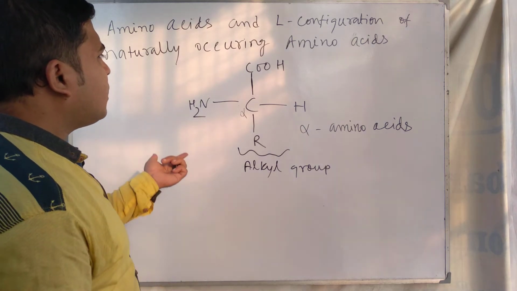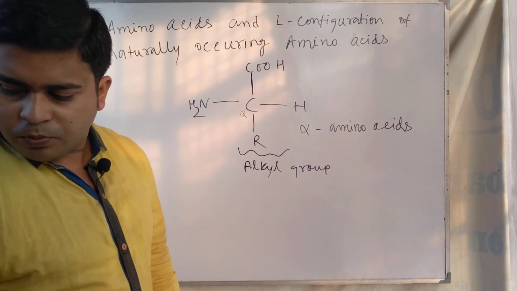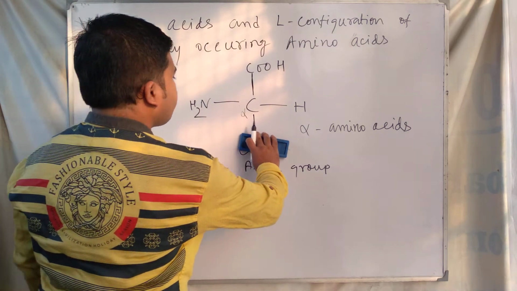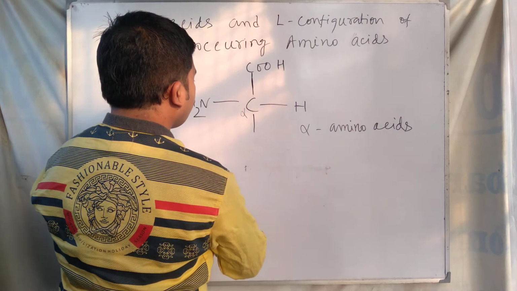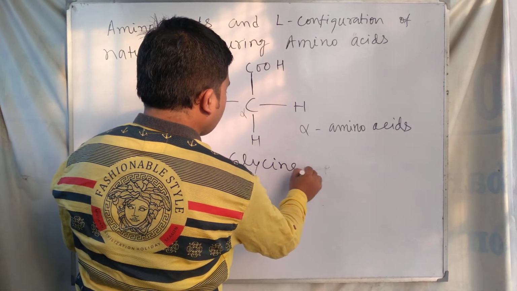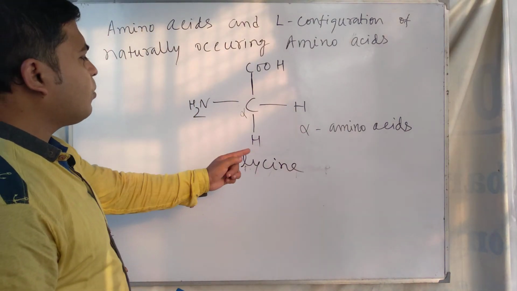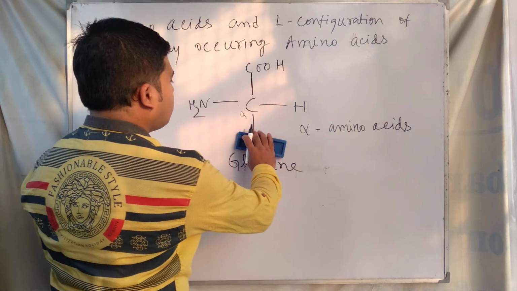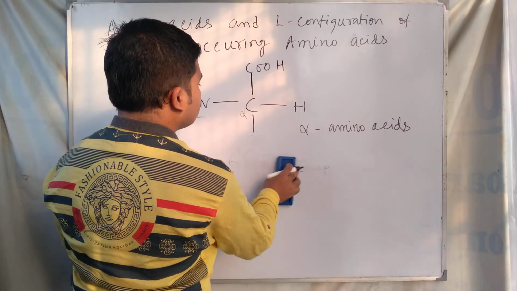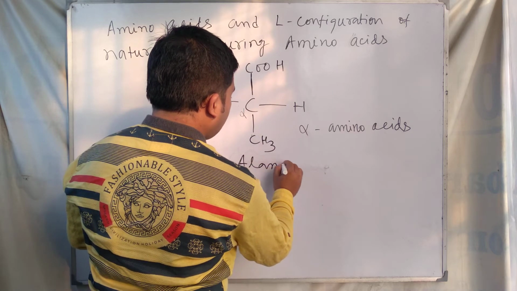So you can see the general representation of alpha amino acids. If we put R equal to hydrogen, then it is named glycine. And if we put here R equal to CH3, then its name is alanine.